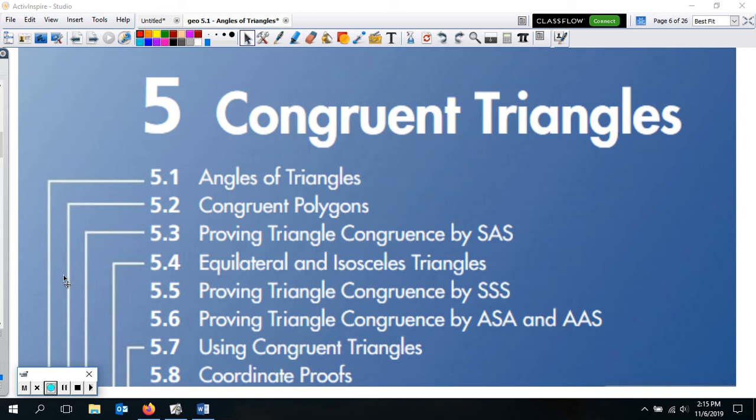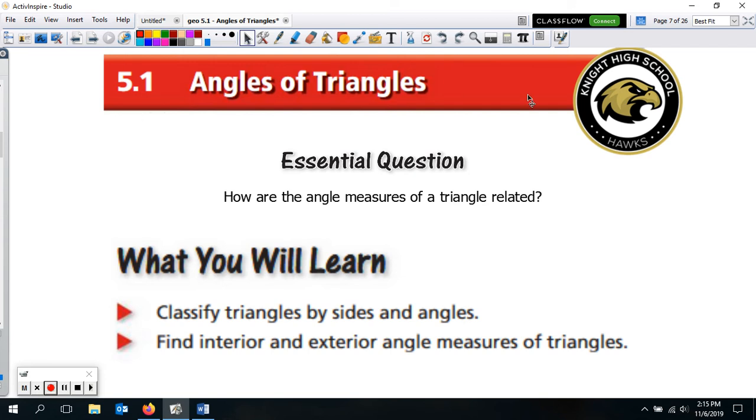Well, hey there, everybody. Welcome to Chapter 5 in our Big Ideas Geometry Curriculum. What you see before us is a list of what we'll be doing through Chapter 5, looking at congruent triangles. That's the overall title. Then we'll get into each section one by one. Our first section, 5.1, is angles of triangles. So let's take a look at 5.1.